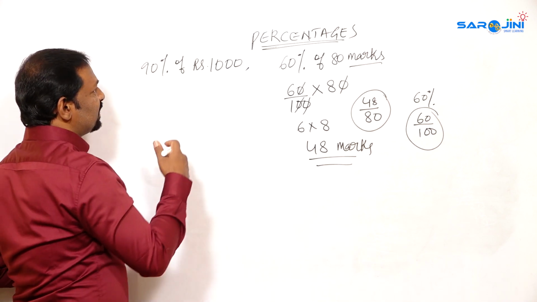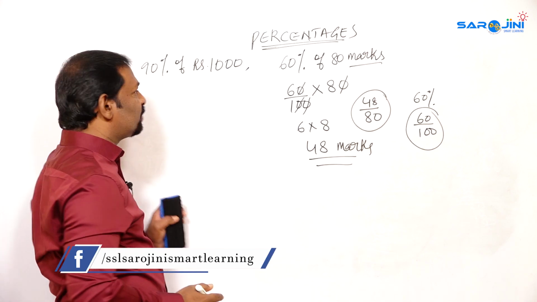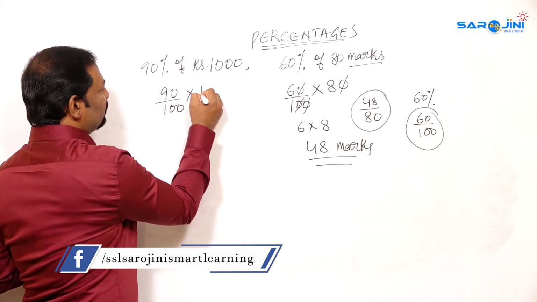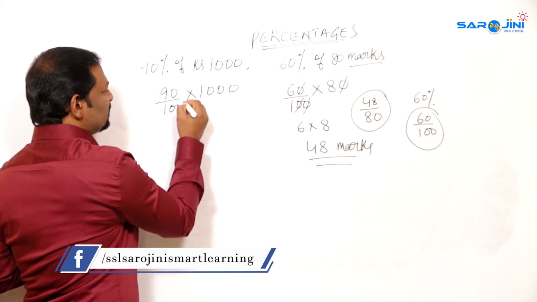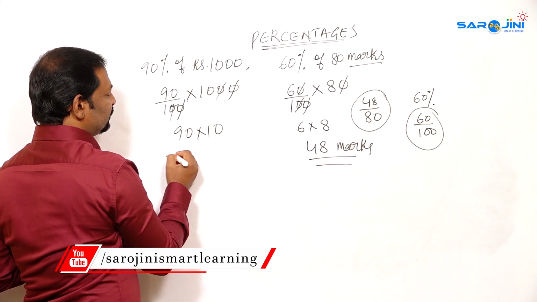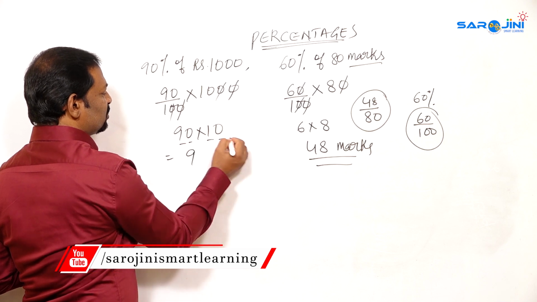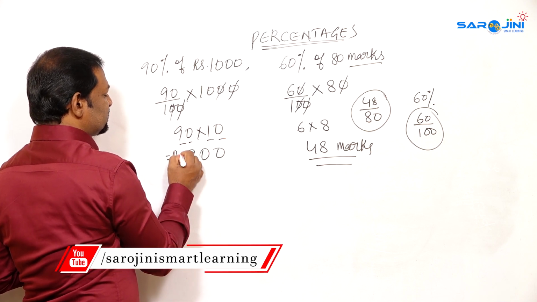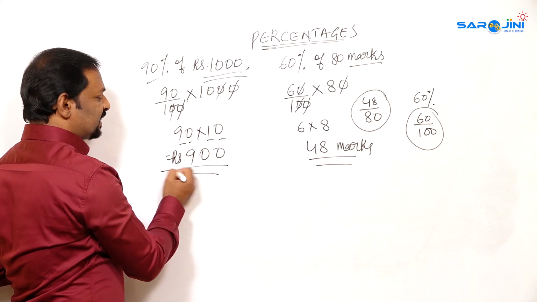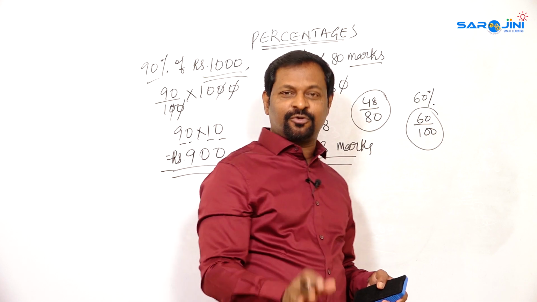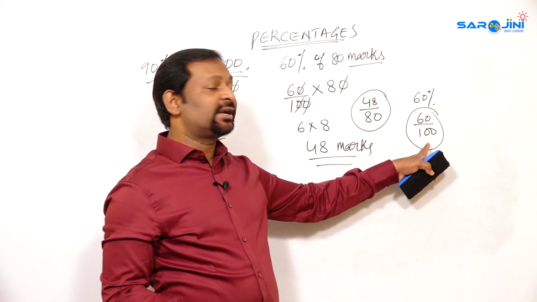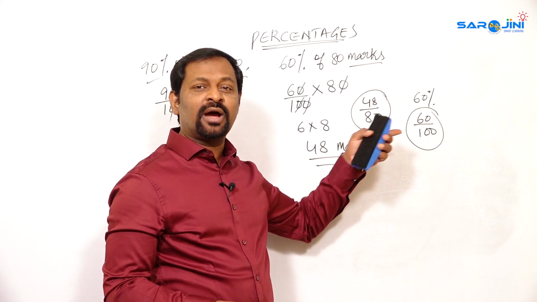Coming to this one, suppose 90% of 10,000 rupees. So 90 by 100 into 10,000 rupees. 0, 0, 0, 0. So 90 into 10, so 9 ones are 9, 0, 0. You can write this as 900 rupees. So out of 1000, 90% is 900, 40% is 400, 60% is 600 also. You can do it, because we know that every percentage is related to 100.